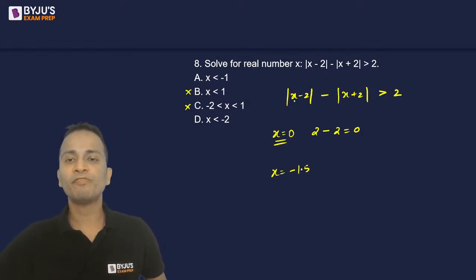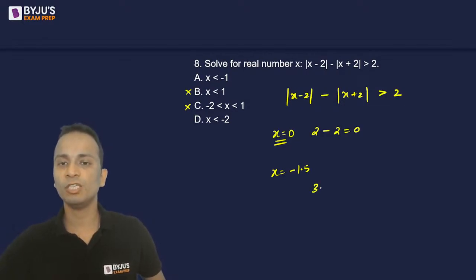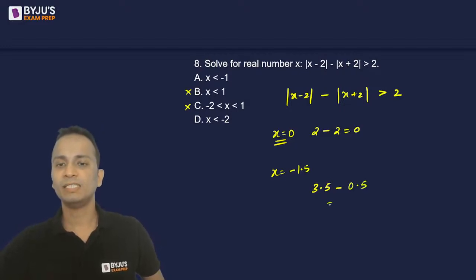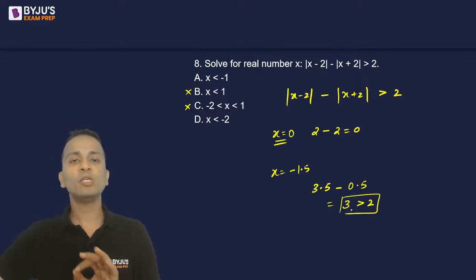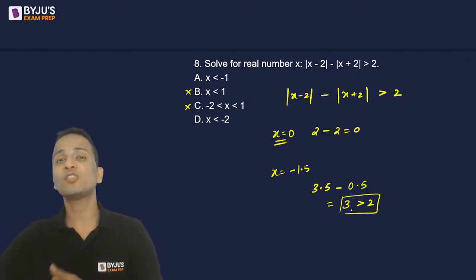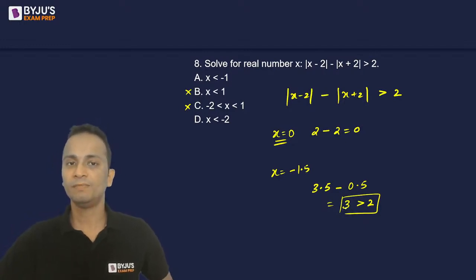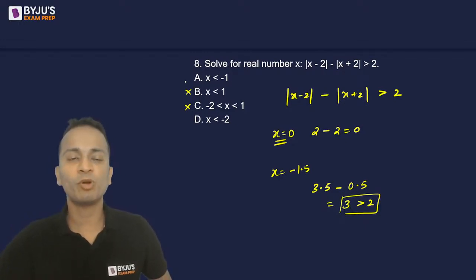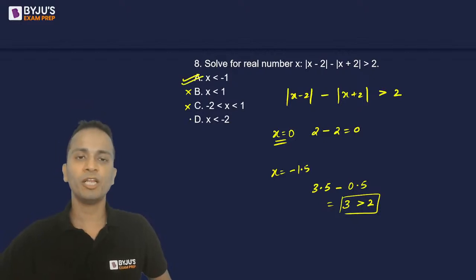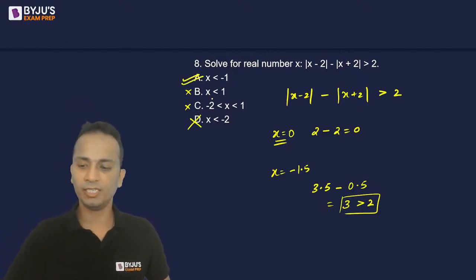So minus 1.5 minus 2, that is minus 3.5. What will be the modulus of it? 3.5, minus 1.5 plus 2 is 0.5, 0.5, and that is equal to 3. Now 3 definitely is greater than 2. So x equal to minus 1.5 satisfies the given inequality. And x equal to minus 1.5 is there in option A, but not in option D.